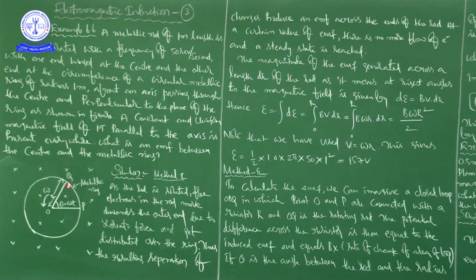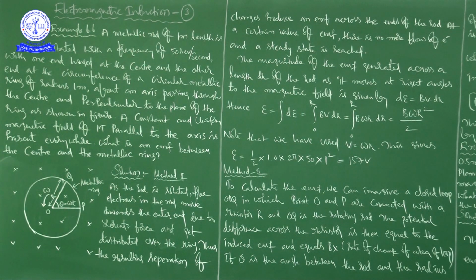So before that, the charges are present here. Because of the rotation of the rod, the free electrons present in the rod move towards the outer end due to the Lorentz force and get distributed over the ring. Thus, the resulting separation of charges produces an EMF across the ends of the rod.